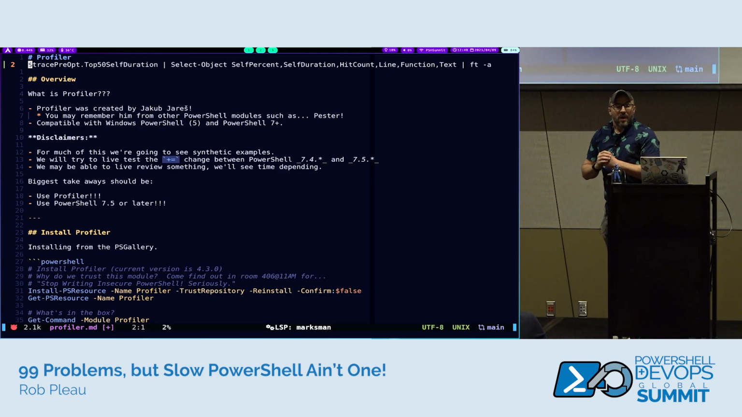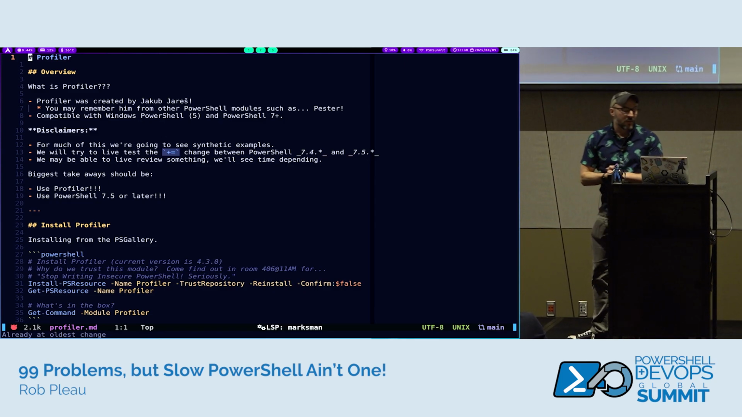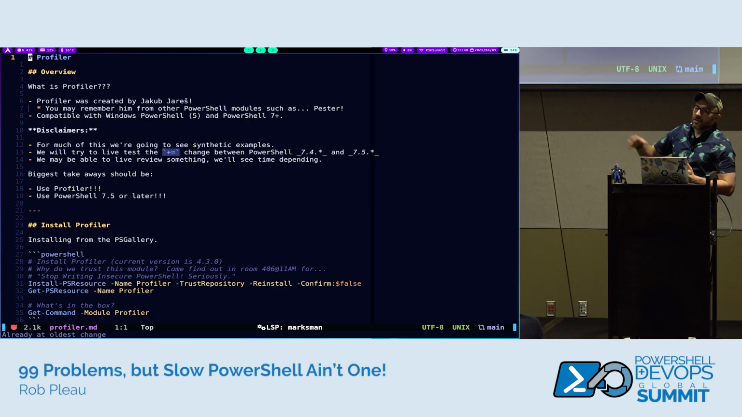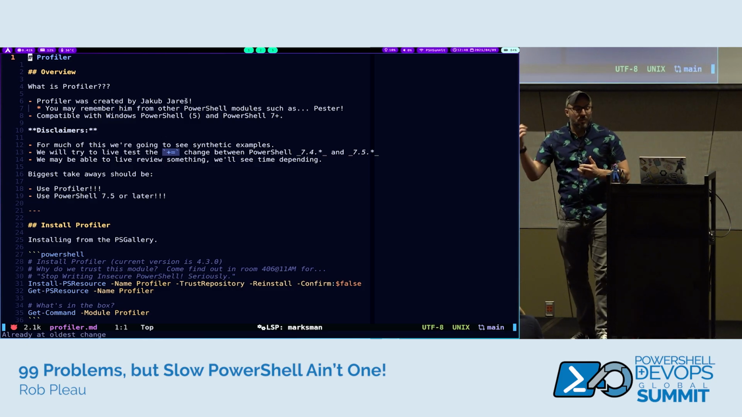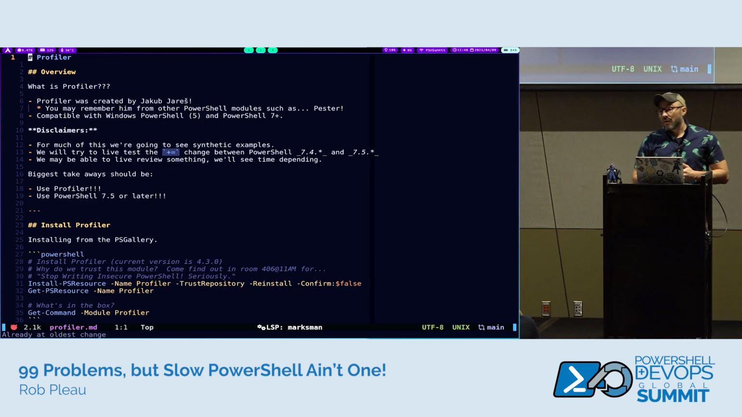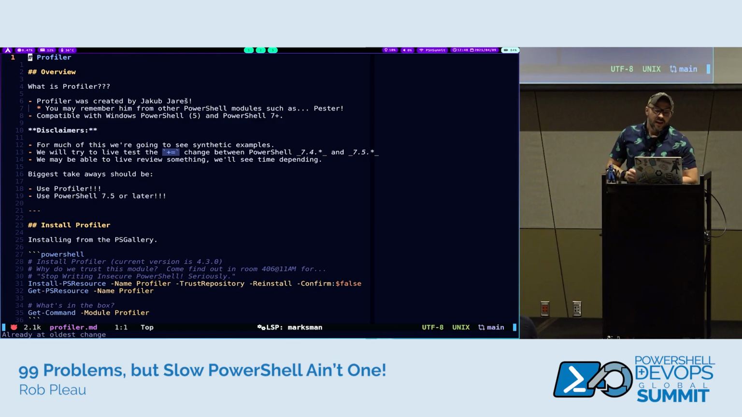So what is Profiler? Profiler was created by Jakub. If you're not familiar with him or Profiler, you will be at the end of this session, but he's also, at this point, I think the #1 contributor for Pester. So he developed Profiler for a good chunk of his troubleshooting of just performance issues or optimizing performance for Pester when it runs. So that's where Profiler came from. It does work on all versions of PowerShell. When I say that, I just mean Windows PowerShell 5, I should say 5.1, and 7+. Hopefully nobody's using 6. We don't talk about 6.